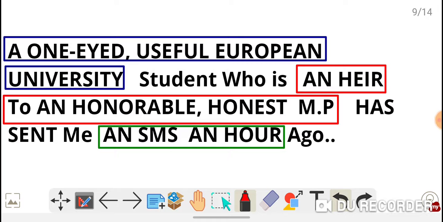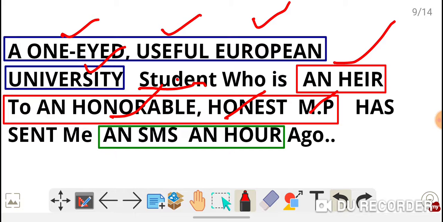First, a one-eyed useful European university student, who is an honorable, honest MP.